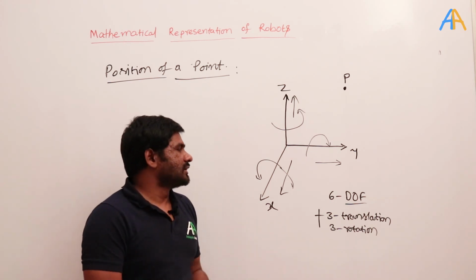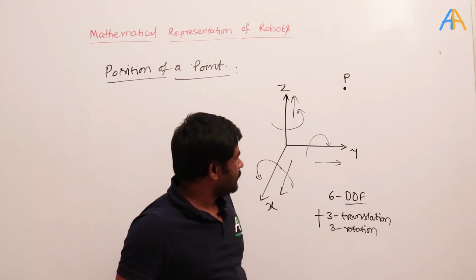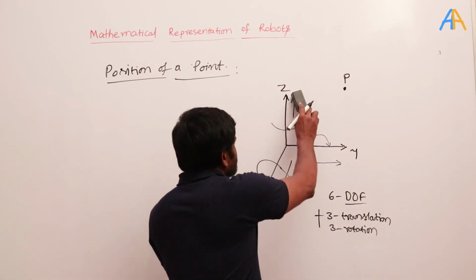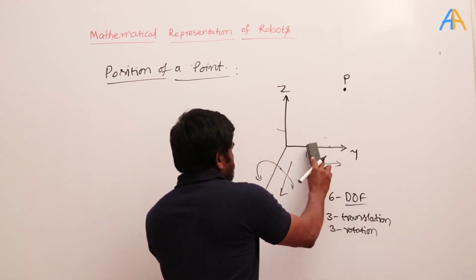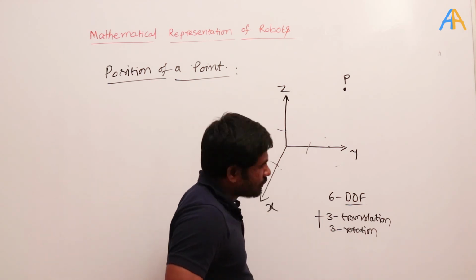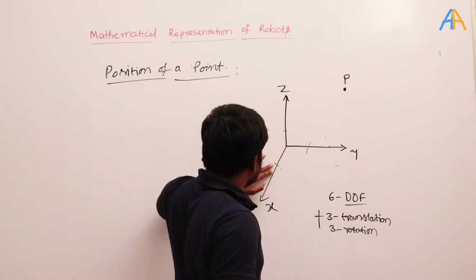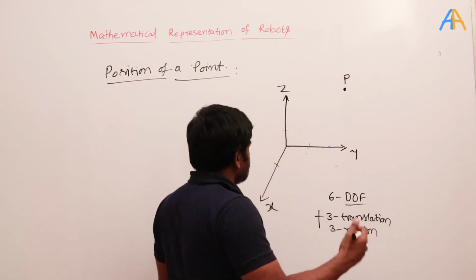Okay, this is an easy concept. So here, this is the degree of freedom, and we want to represent first of all this point with respect to this Cartesian coordinate system. This is a simple basic, but anyway I am just brushing up, so if you feel bored you can watch with double speed also.